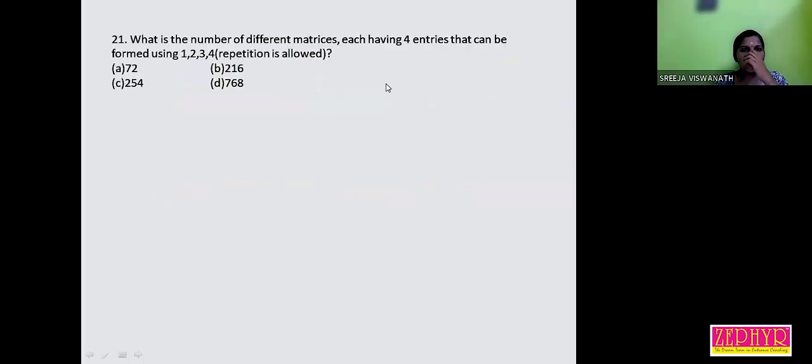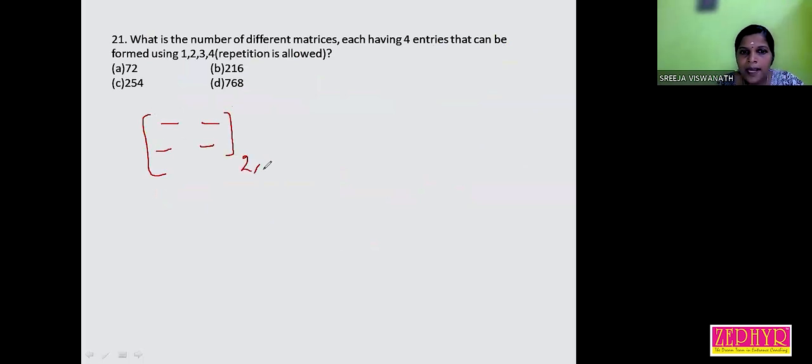What is the number of different matrices, each having 4 entries, that can be formed using 1, 2, 3, 4? Repetition is allowed. 4 entries means there are 4 elements.